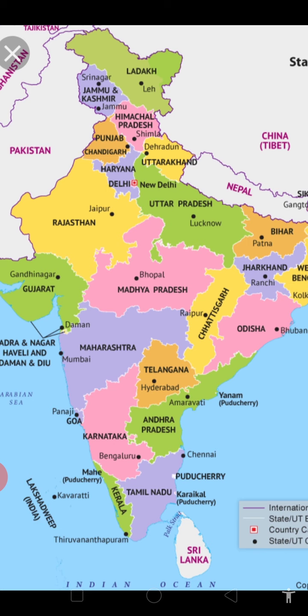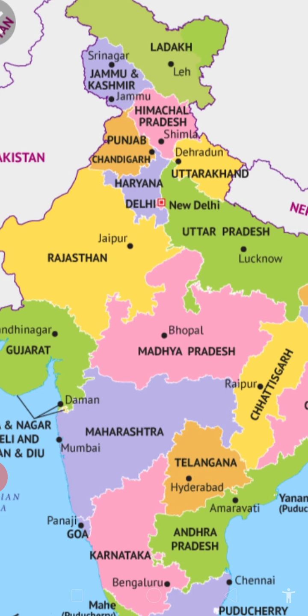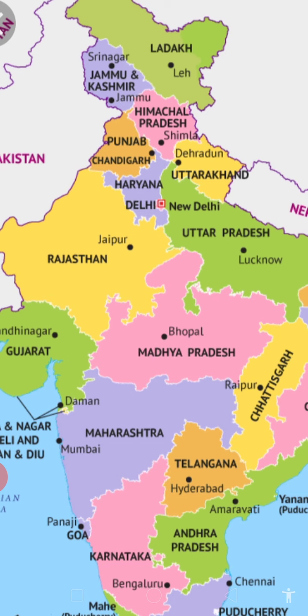We'll start, because earlier we were having one state, that was Jammu and Kashmir. Now there are two, one is Jammu and Kashmir and then one is Ladakh. Jammu and Kashmir has two capitals, Srinagar during summer season and Jammu during winter season.